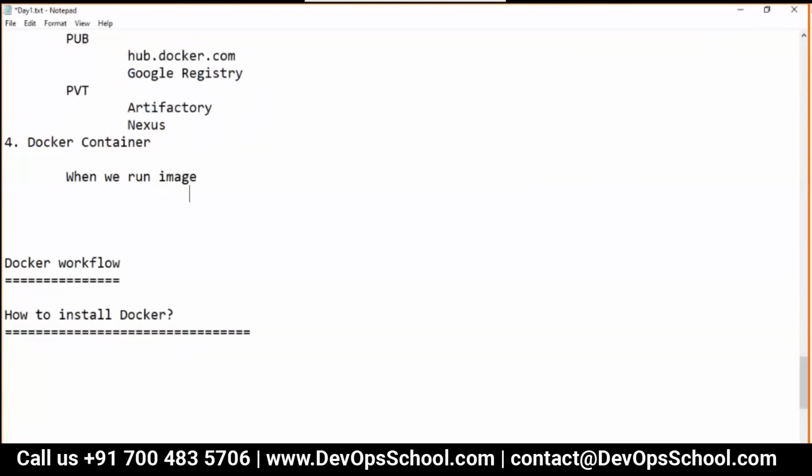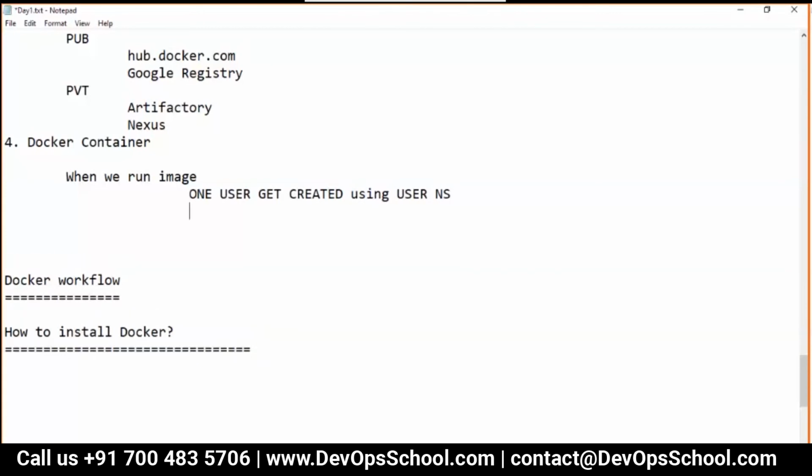So when we run an image, a user gets created using user namespace and gets mounted from one copy of the image. Read it, please. Copy, I said.